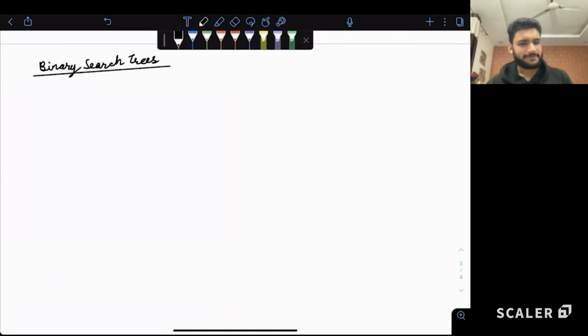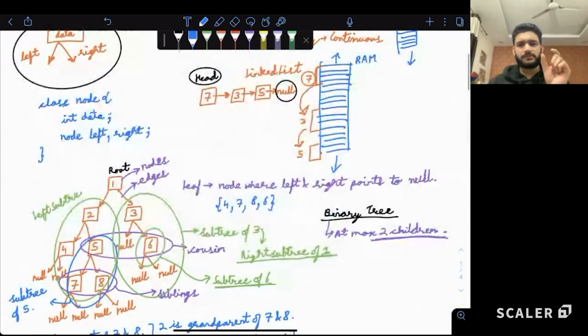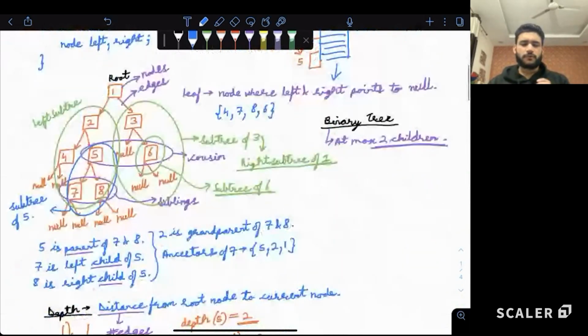That is totally fine. A binary search tree is a specific kind of binary tree which has a structured way of storing data. In the first part today, we discussed the structure of a binary tree and understood what it looks like: what the left subtree is, what the right subtree is, what a leaf is, what the root is, and all the terms.